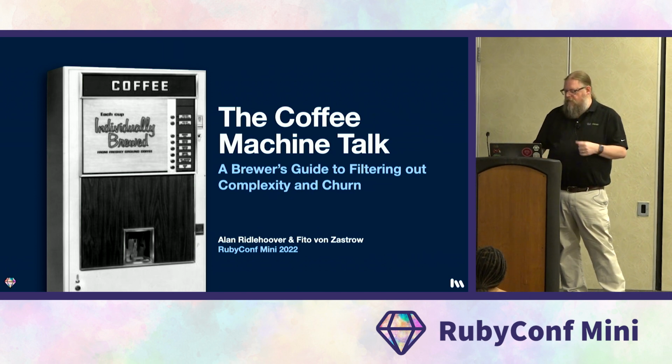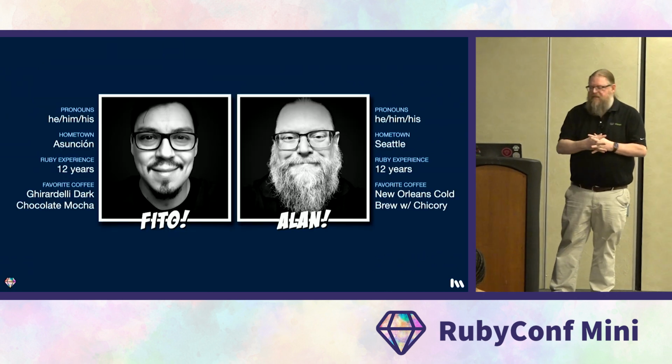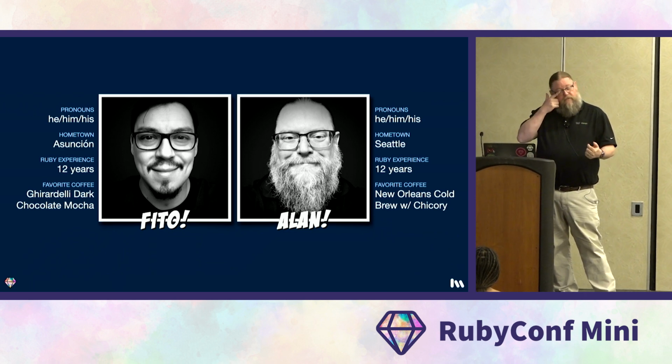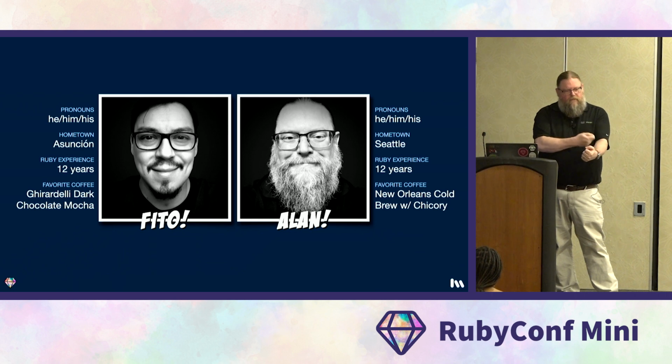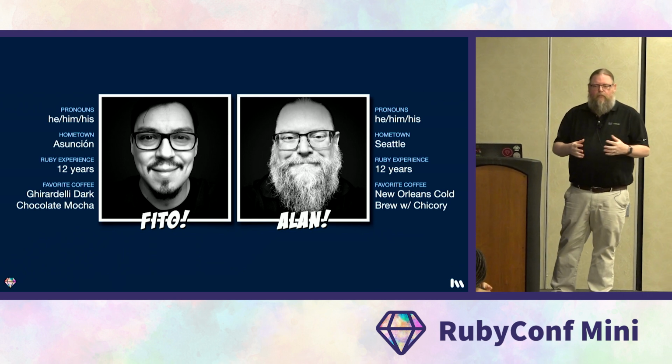So we're going to introduce ourselves and then we'll get going. I'll go first. Hello again. My name is Alan. I use the pronouns he, him. I've been using Ruby for about a dozen years, and I'm from Seattle originally, so there's coffee in my veins. My favorite is a New Orleans cold brew with chicory.